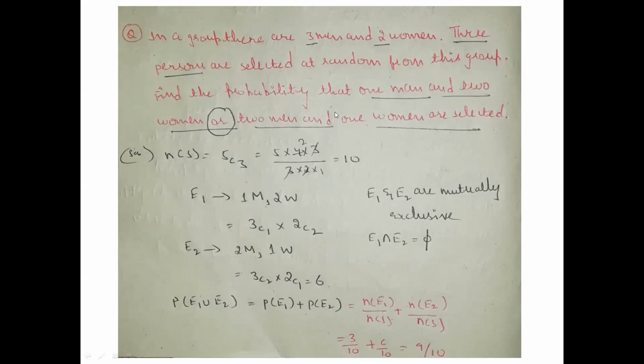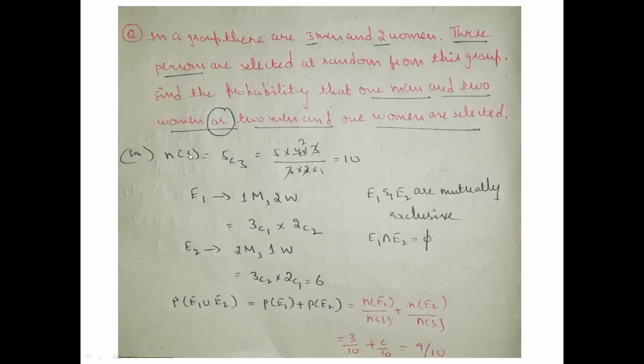What is the number of events possible? Only 2 events are possible: 1 man and 2 women, and 2 men and 1 woman. Not more than that. We cannot insert some other third kind of person, right? Only men and women are there. What is the chance that 1 man and 2 women are selected? What is the chance that 2 men and 1 woman are selected? That is what we have to find in this problem.